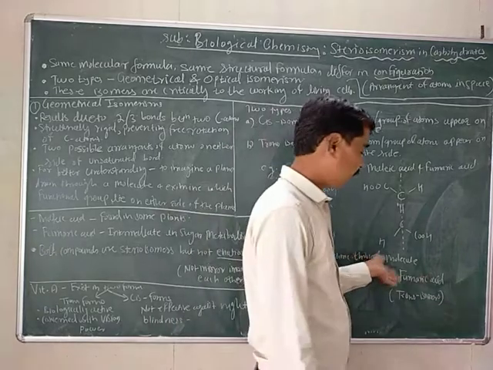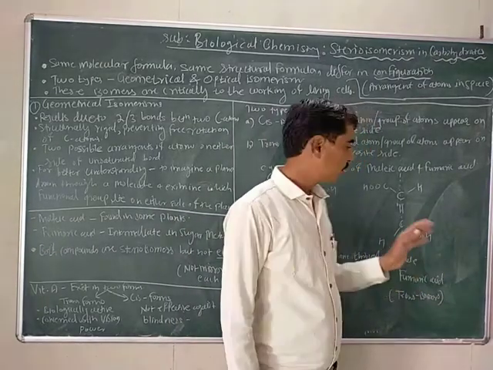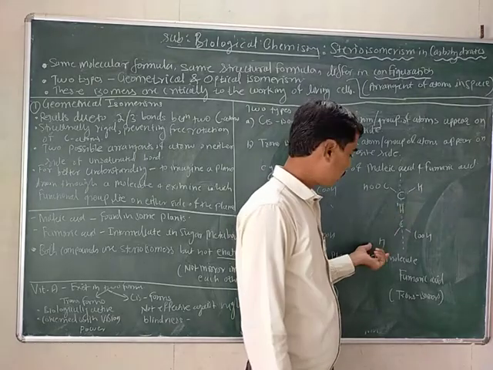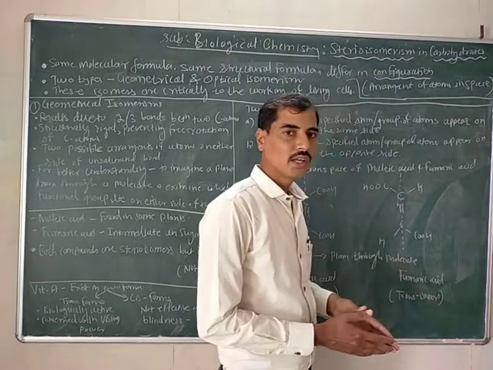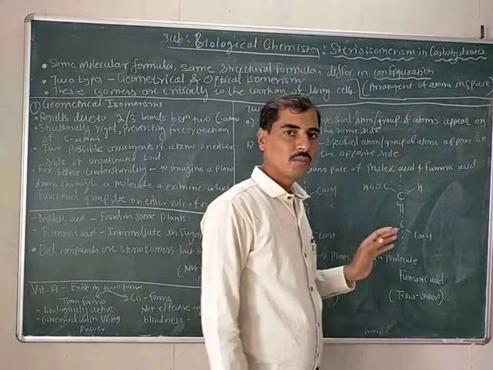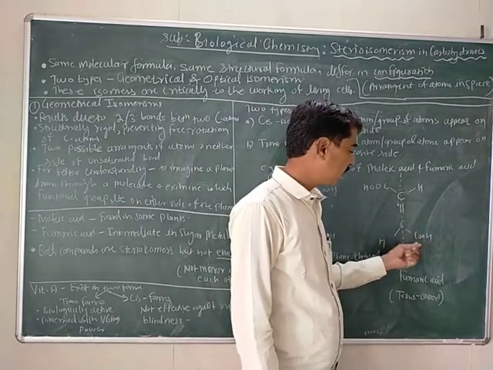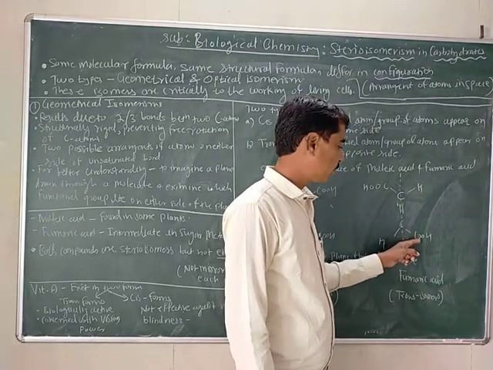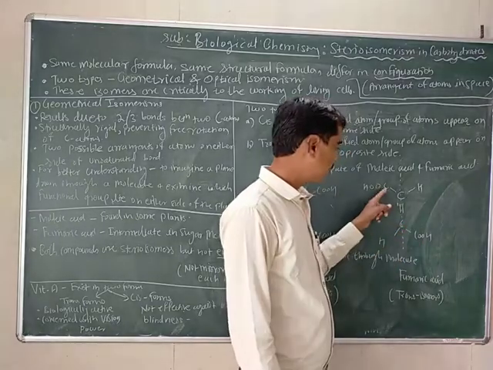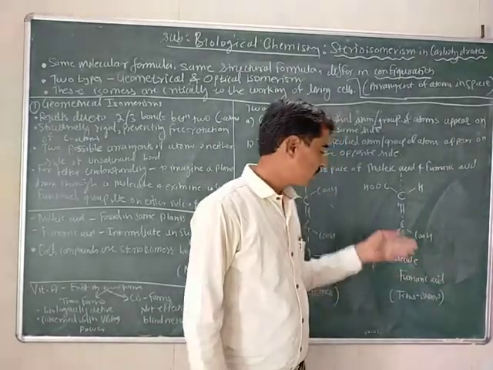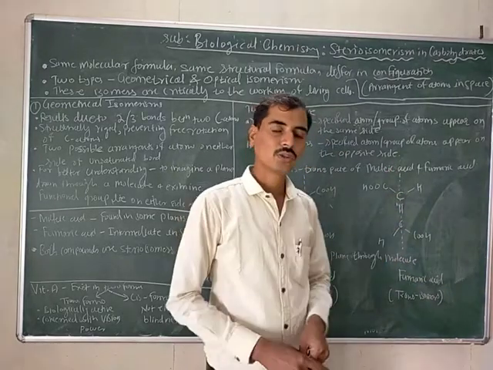If we see fumaric acid, in fumaric acid the hydrogen atoms lie on the opposite side of the plane drawn through the molecule. Similarly, the COOH group lies on the opposite side of the plane.